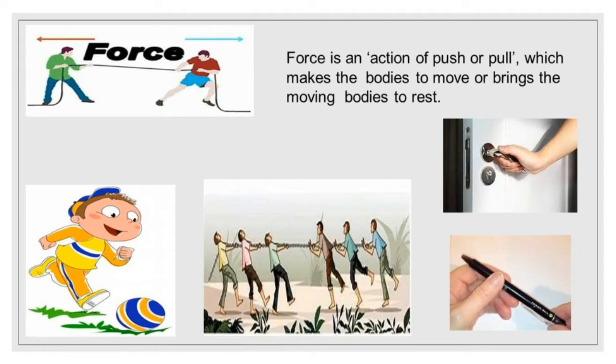Here, look at the picture. Two groups of students are standing along a straight line, one behind the other, on a playground. They started the game of tug of war with a rope. Observe the movement of the students here. Who are the winners? Yes, the group of students who pull the rope with a greater force will definitely win. The winners are applying a greater amount of force. Hence, the rope moves in the direction of the greater force.